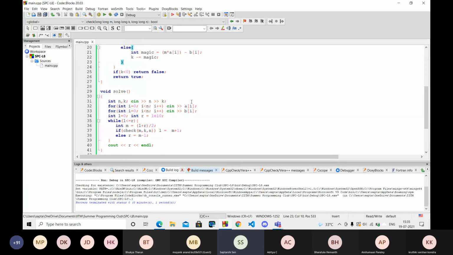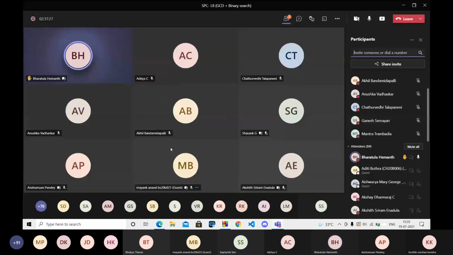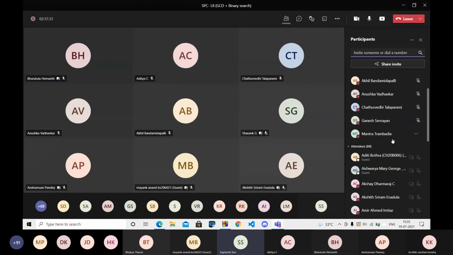So if it becomes L plus 1, then what happens? We won't check any further because the while condition is L less than or equal to R. If L goes to the right of R, we break out of the while loop. Yes, okay. Understood. No doubt? Yeah, clear. Any doubt from other people?